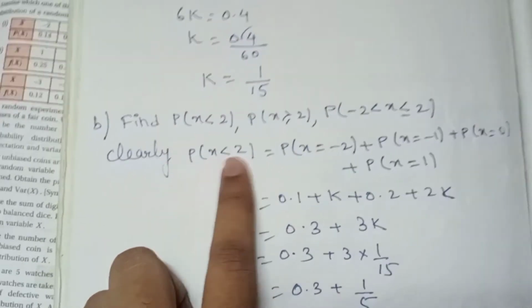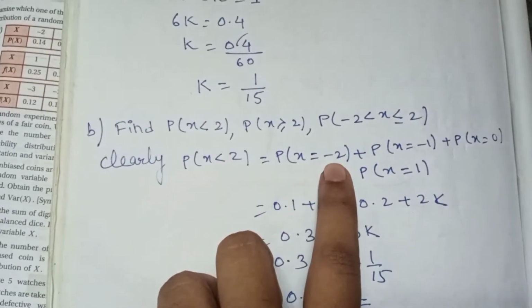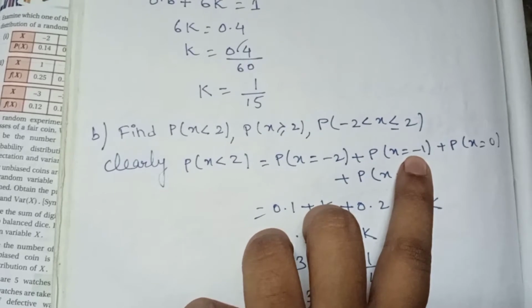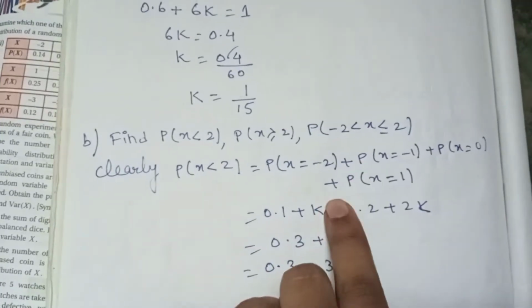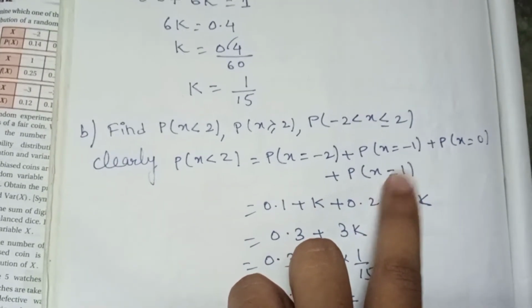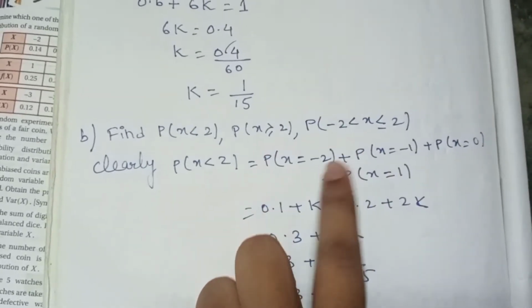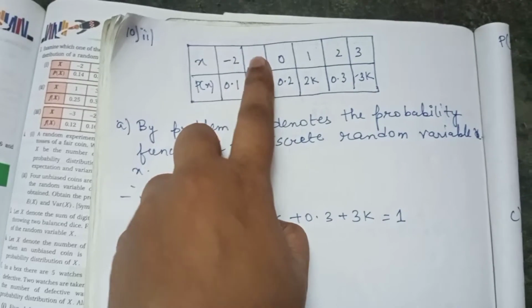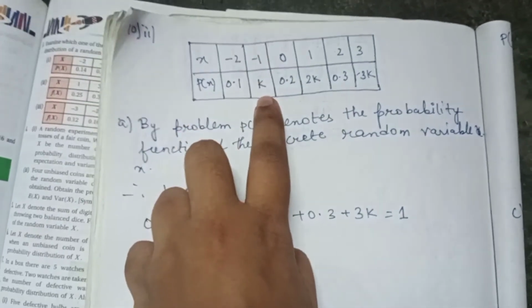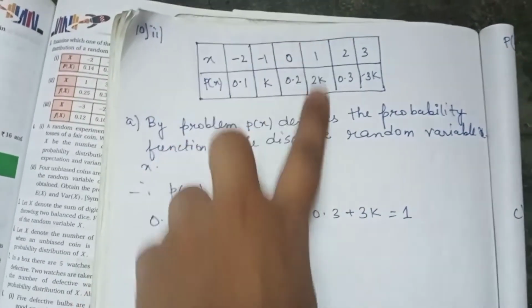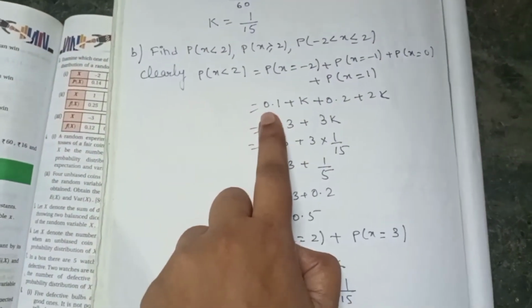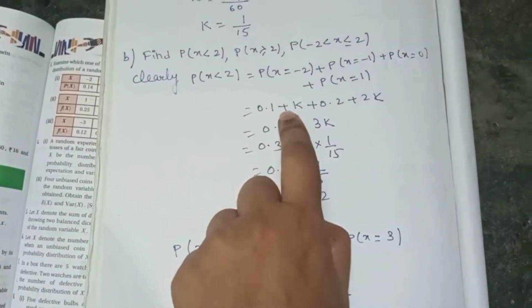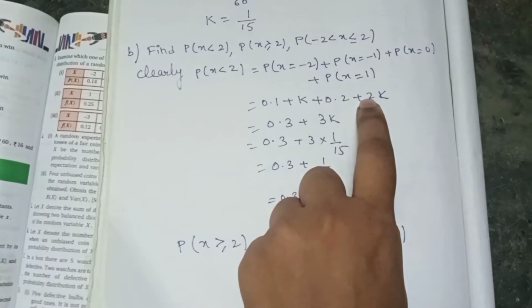Clearly, p(x) less than 2 means p(x=-2) plus p(x=-1) plus p(x=0) plus p(x=1). Okay, up to 1 we are going. Now in place of p(x=-2), what is the value given? 0.1. p(x=-1) value is k, the value at 0 is 0.2, and at 1 the value is 2k. That is why I have written 0.1 plus k plus 0.2 plus 2k.